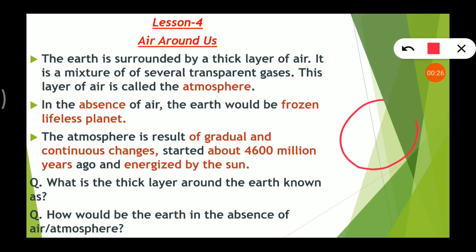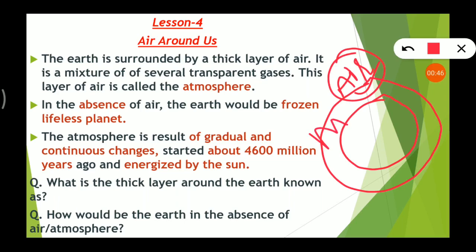Suppose this is our earth. We all know that it is surrounded by an envelope of air, and this envelope is known as atmosphere, right? This air is a mixture of several transparent gases, and this is called atmosphere, right? I hope up to here everything is clear to you.